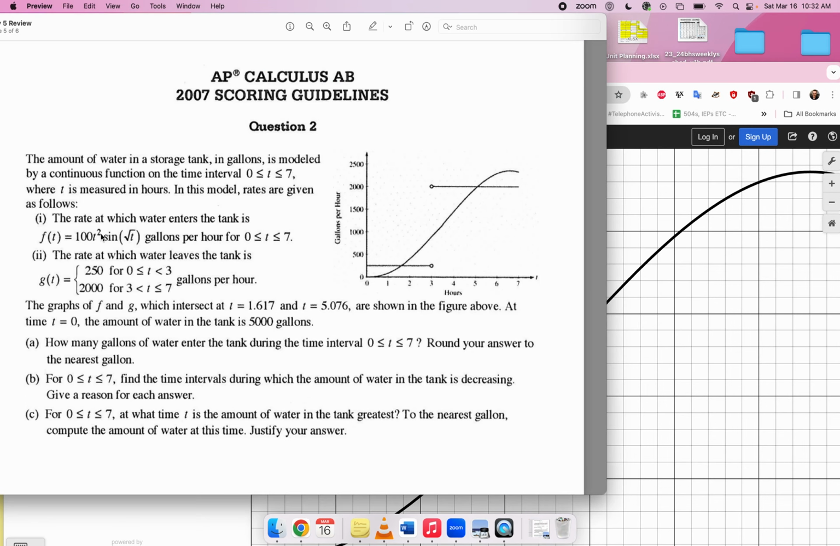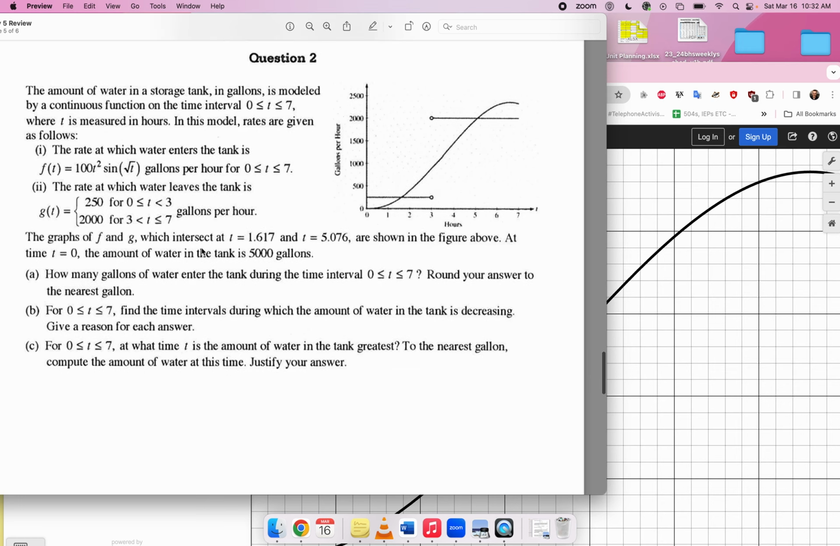Okay, anyway, so this is the rate in, and the rate out is this piecewise constant function. The graphs of f and g, which intersect at t equals 1.617, so this moment right here, and t equals 5.076, so that's this guy right here, are shown in the figure above. At time t equals 0, the amount of water in the tank is 5,000 gallons. Okay, part A. How many gallons of water enter the tank during the time interval